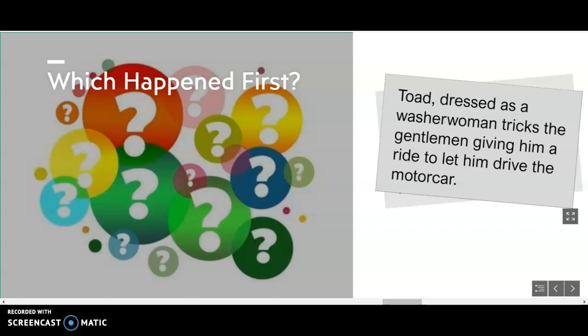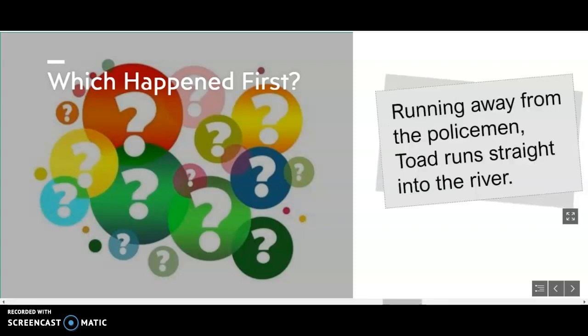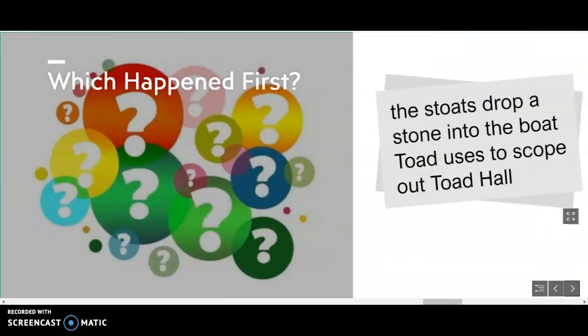Actually, it's this one. First, he tricks the gentleman giving him a ride to let him drive, and then as he's driving, he kind of crashes and he sees the policeman, and then he starts running away from the policeman and runs right into the river. And then think about it. Who did he see when he ran into the river? Think if you know the answer. He saw Rat, remember? He came face to face with Rat.